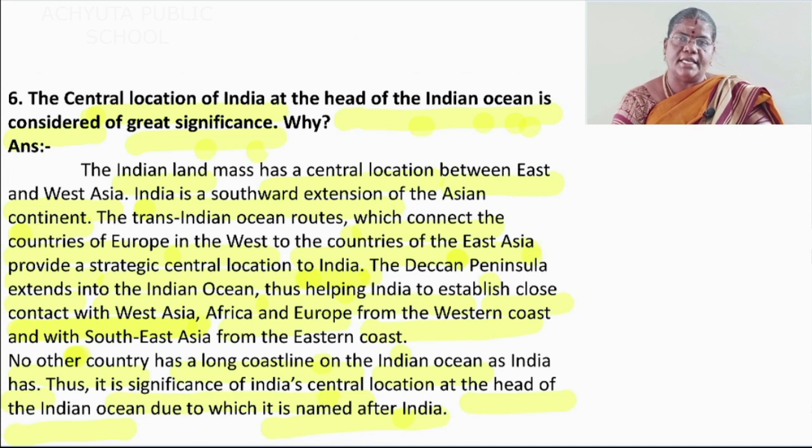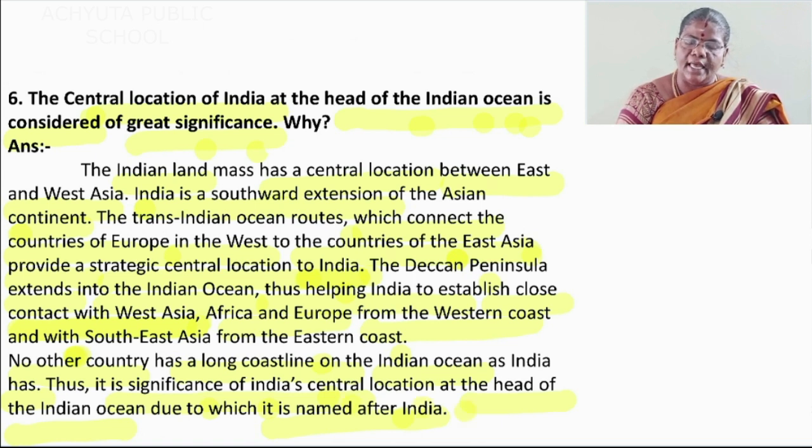Once again I will repeat the second paragraph. No other country has a long coastal line on the Indian Ocean as India has. Full stop. Thus, the significance of India's central location at the head of the Indian Ocean, due to which it is named after India.